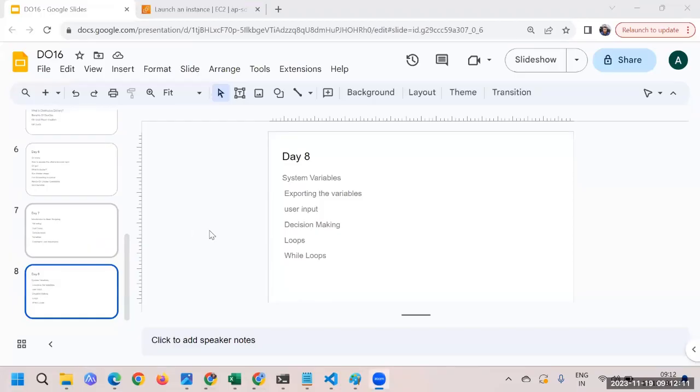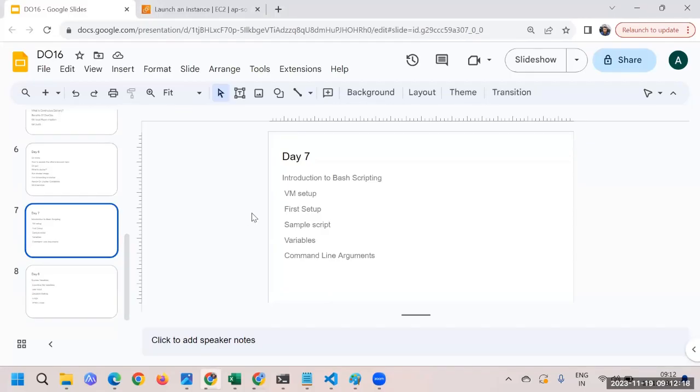So yeah, let's talk about yesterday's thing. What we started with is bash scripting, and we understood what the importance of bash scripting is. What is bash scripting? Is that something we understood?